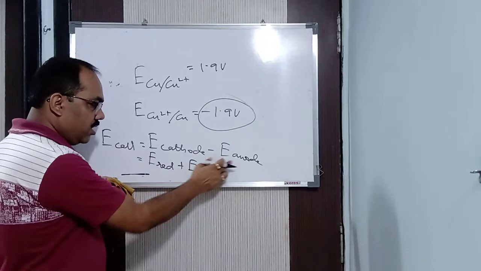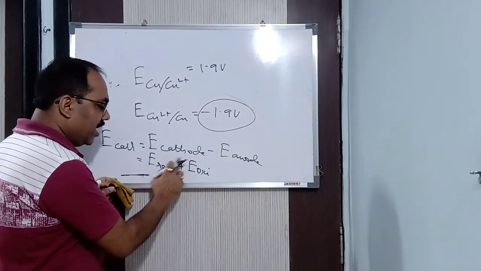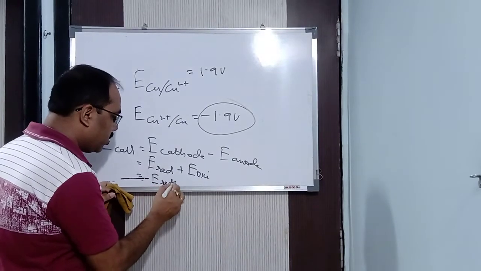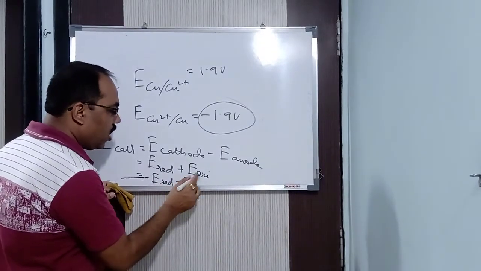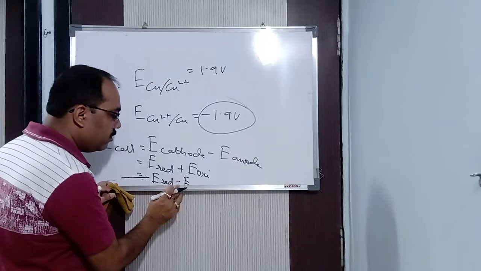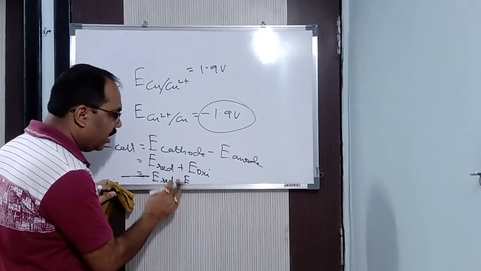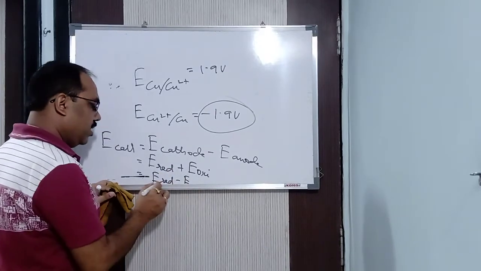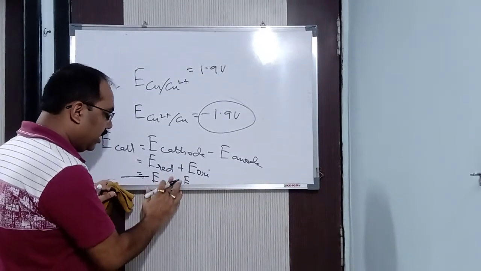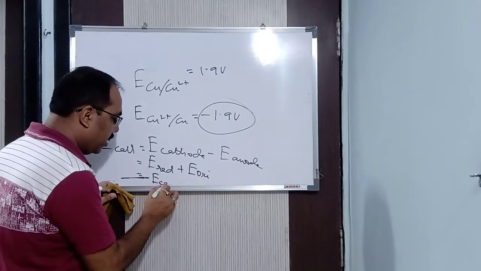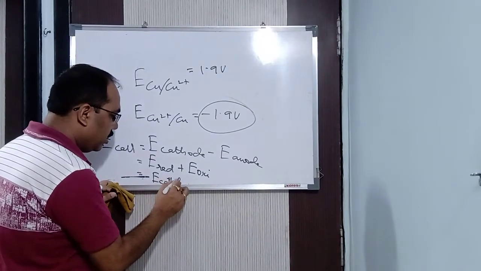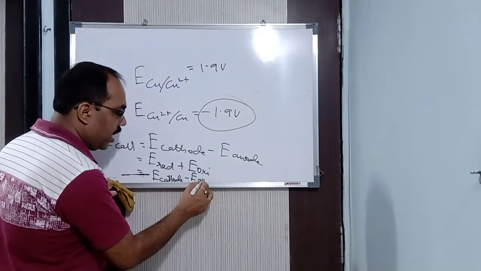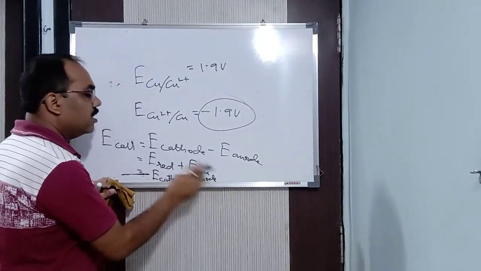Anode means it is oxidation. But what I said, I have to convert this oxidation potential to a reduction potential. I have to convert both. So how do I convert the oxidation potential to a reduction potential? I have to change the sign. When I change the sign of the oxidation potential to negative, then it becomes a reduction potential. Reduction takes place where? In the cathode. And when I change the sign, oxidation takes place where? Anode. So hence it is E cathode minus E anode.